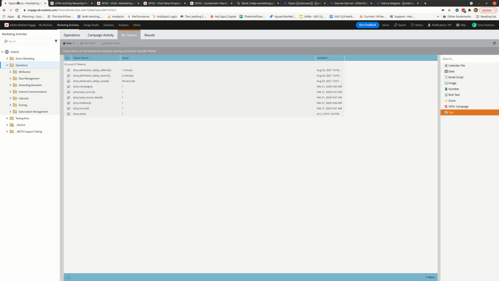The beauty of using tokens is that it's very easy for us to change them up here, and then it'll be changed in all the subsequent campaigns underneath. So if we do need to experiment and change these around, it should be easy to do.